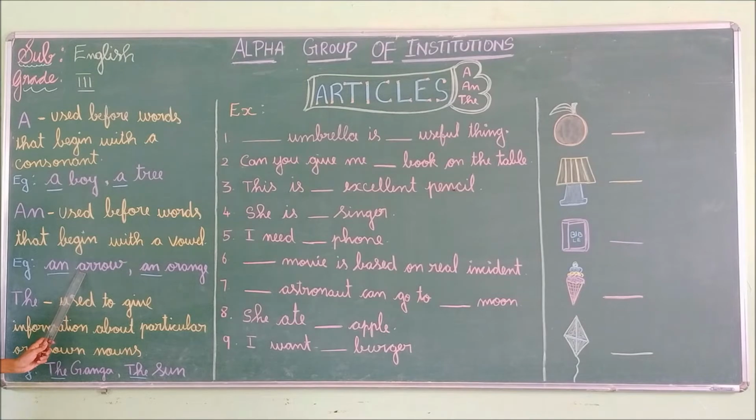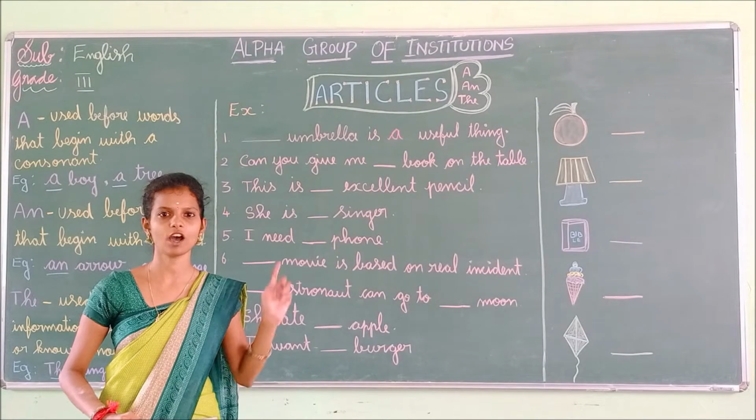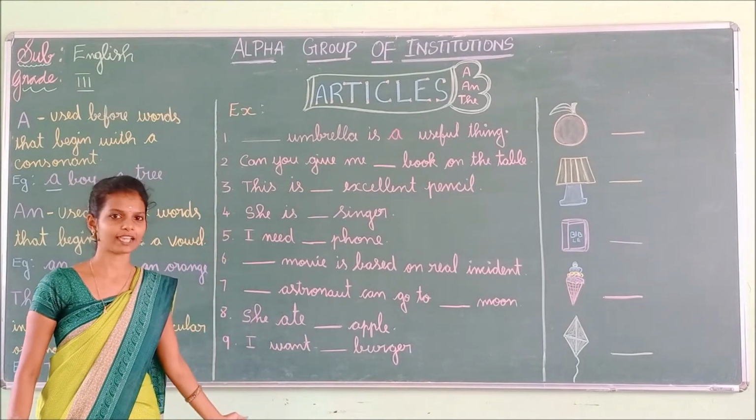See here, a is a vowel sound, so I used an. And here o is also a vowel, so I used an. Next, the is used to give information about particular or known nouns. Example: the Ganga, the sun. Now you know where we have to use the articles, so we are going to fill in this exercise.